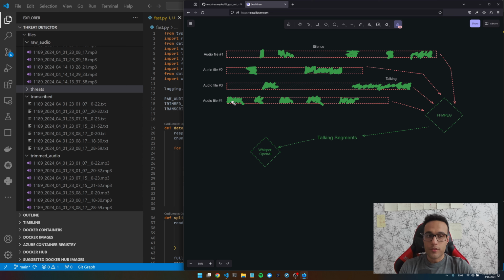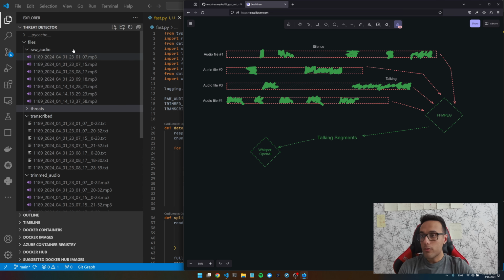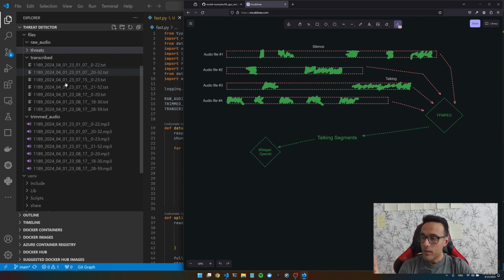So what do we have so far? We've downloaded all the audio files, then we trim them down, and we only have these talking sections. You can see it right here. And then we transcribe each part using Whisper. So we have this whole process coded. Now it's time to make this faster and more efficient.